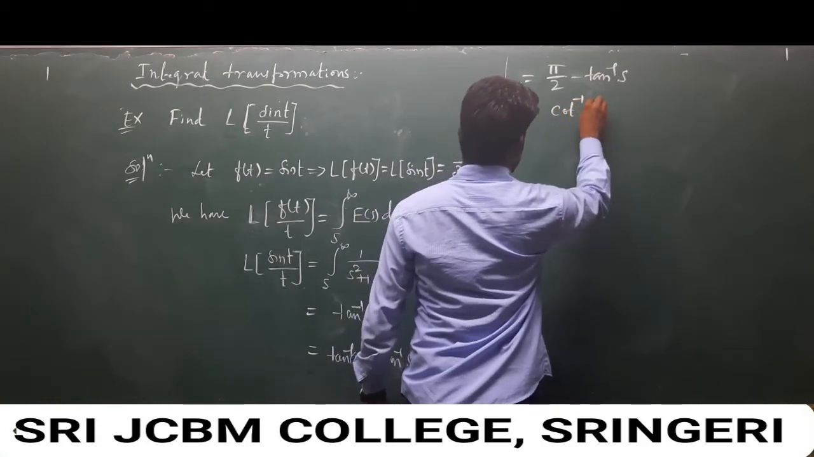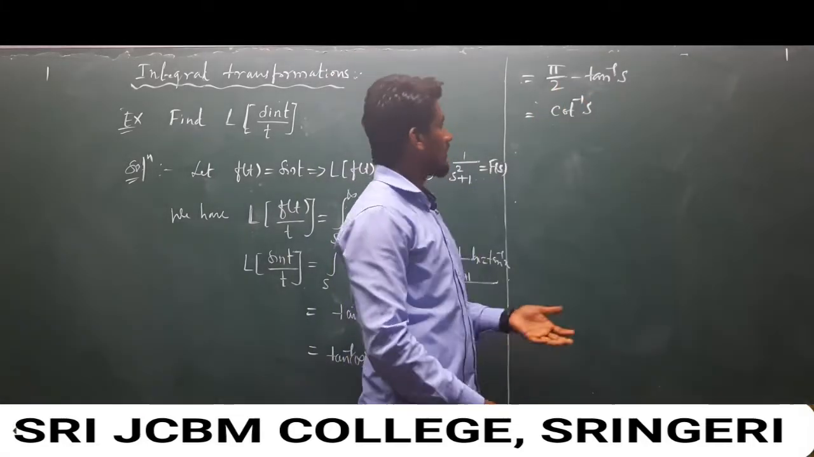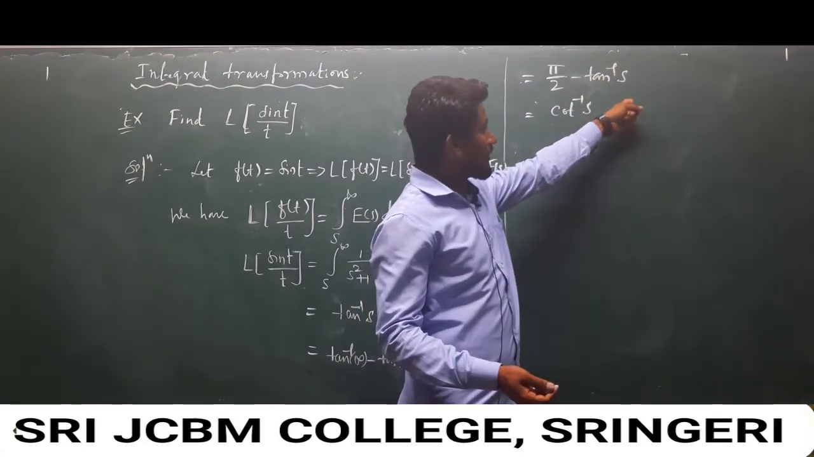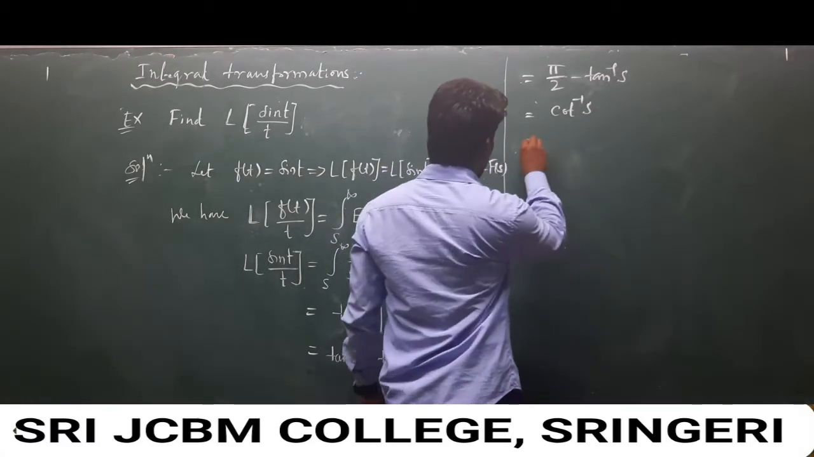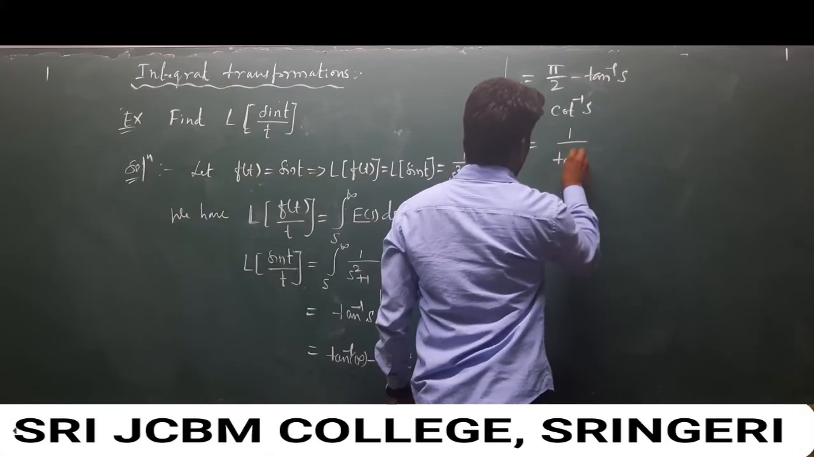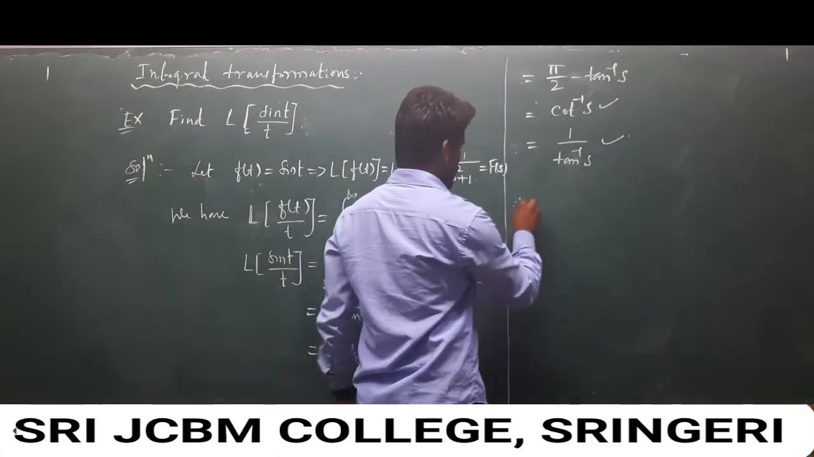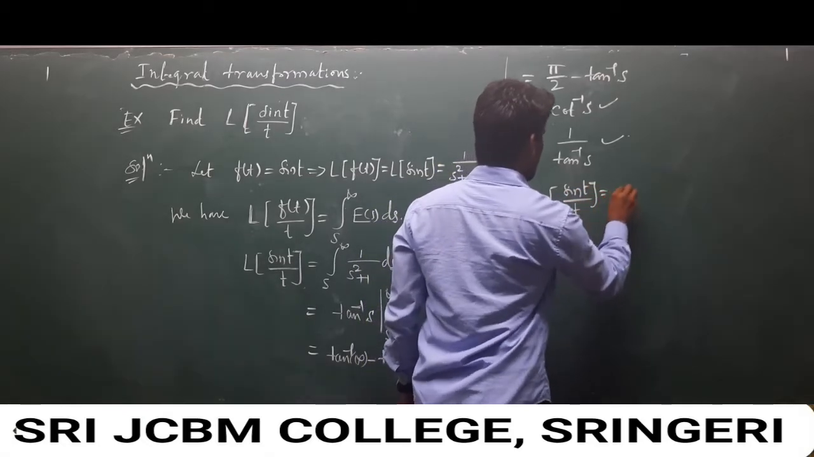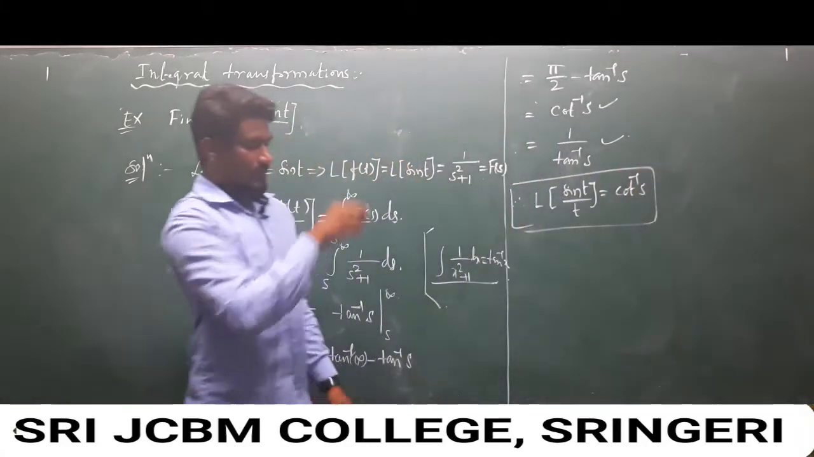as cot inverse of s, because of the basic formula of inverse trigonometric functions, that is tan inverse x plus cot inverse x is equal to 90 degrees, and we get the cot inverse of x. Otherwise we can write it in the reciprocal form, tan inverse of 1 over s, and this is also an answer. So therefore the Laplace transform of sin t over t is equal to cot inverse of s, and this is the answer.